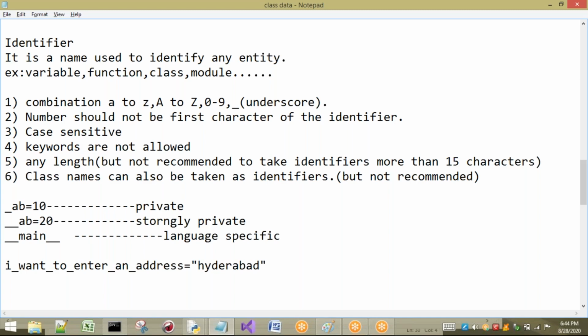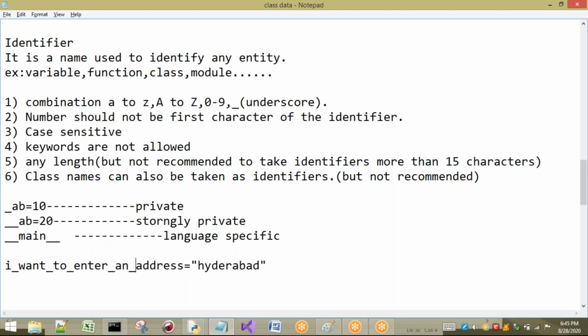Is it recommended? Yes, it is recommended. But can't I use it without underscores? Yes, I can, but better to take underscores between the words so that it is easy to understand. So this is about the rules of identifiers.